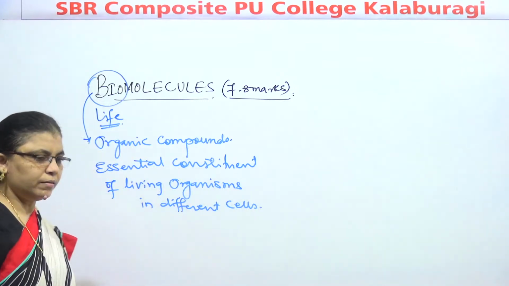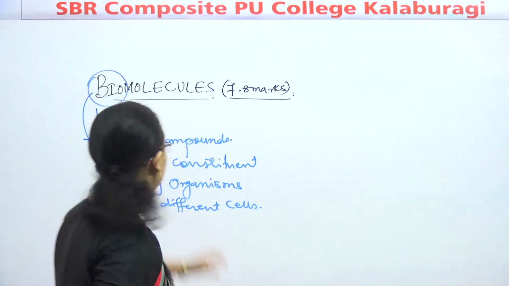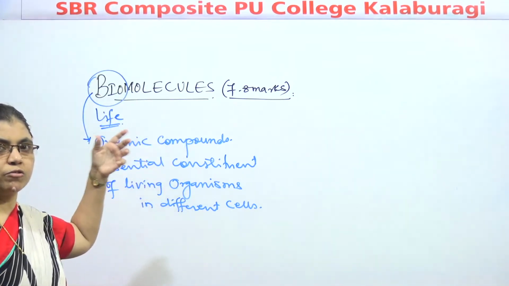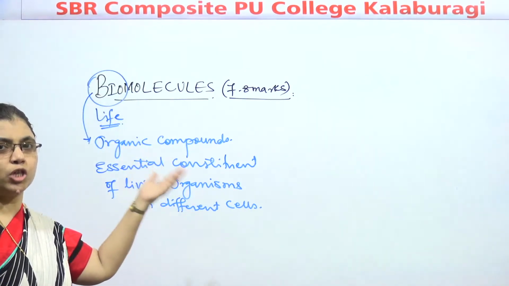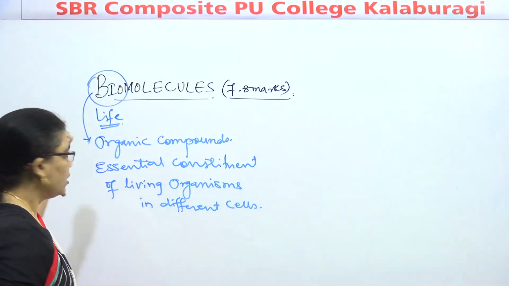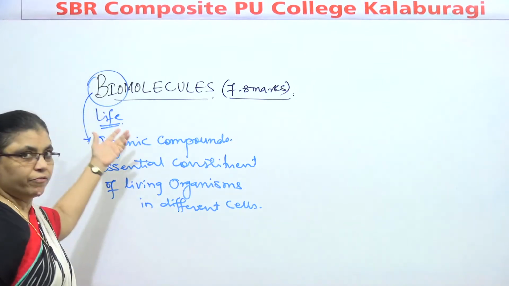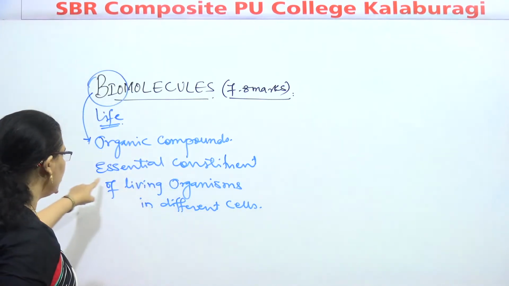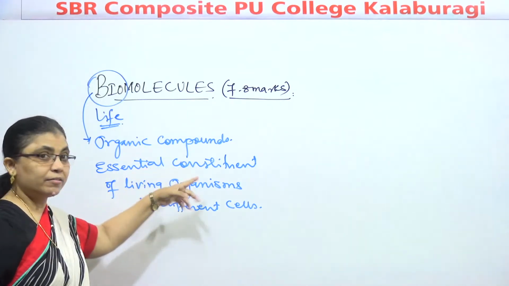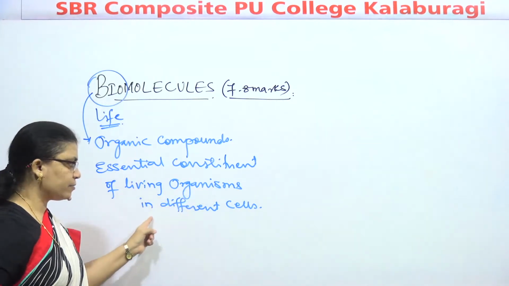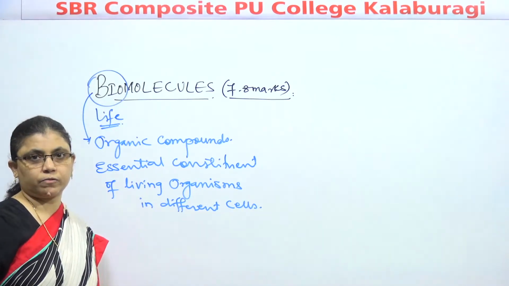I'll repeat the sentence. Remember one thing, biomolecules are the molecules which are responsible to run biological life. As I said, they are responsible to run life. Now, how to define? These are organic molecules which are present as essential constituents of living organisms in different cells.